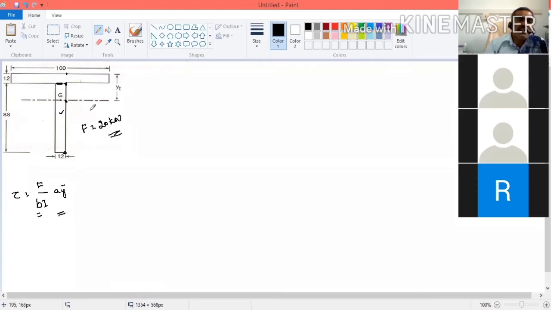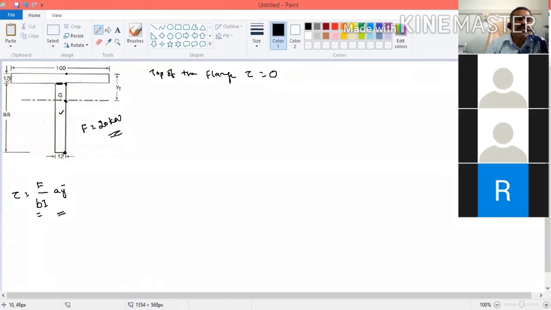At this point and this point, the shear stress will be 0 because the area above this is 0, area below this is 0. So at this point also you can calculate the shear stress. Now let us discuss one by one. Now I am going to calculate shear stress at the top of the flange. At the top of the flange, tau is equal to 0. Shear stress is equal to 0.